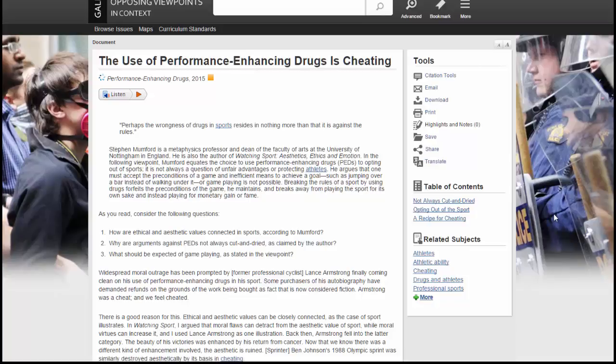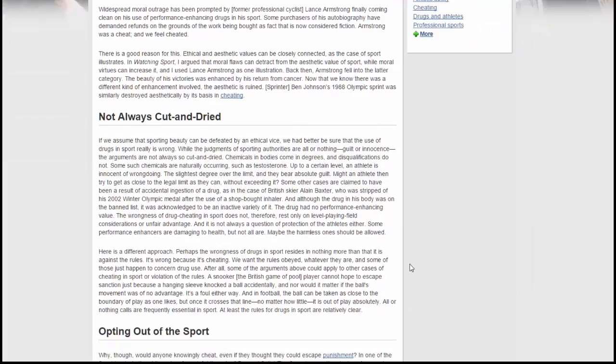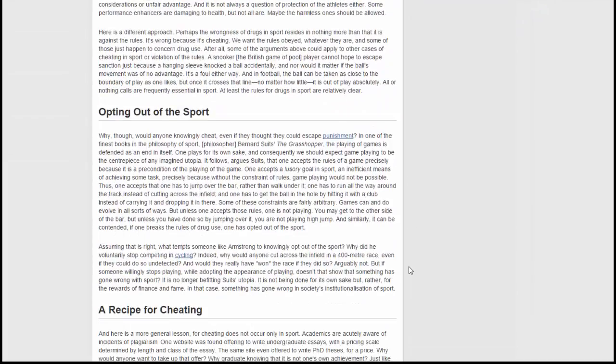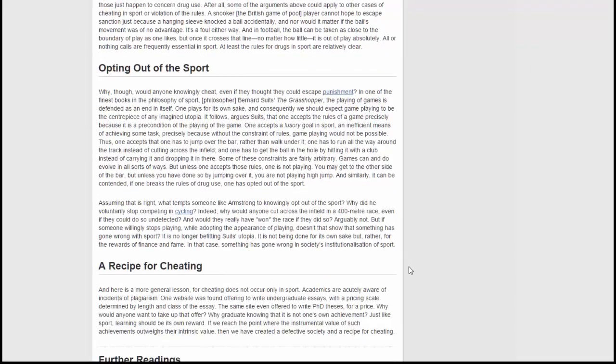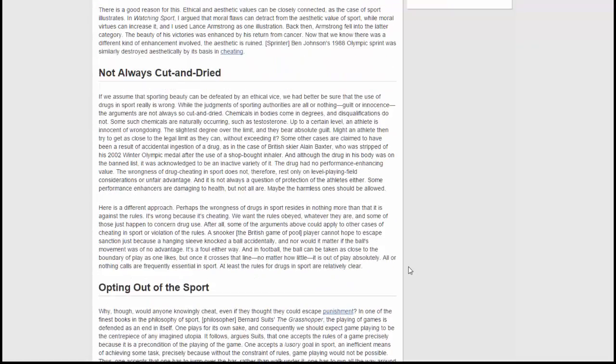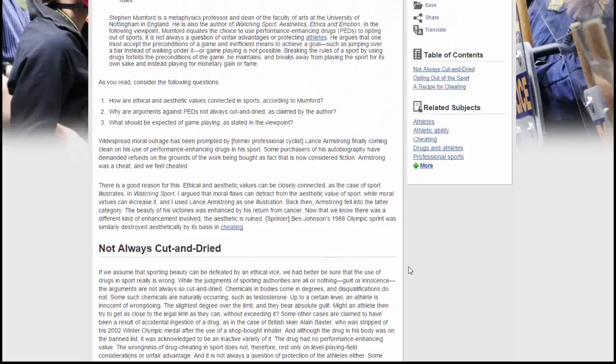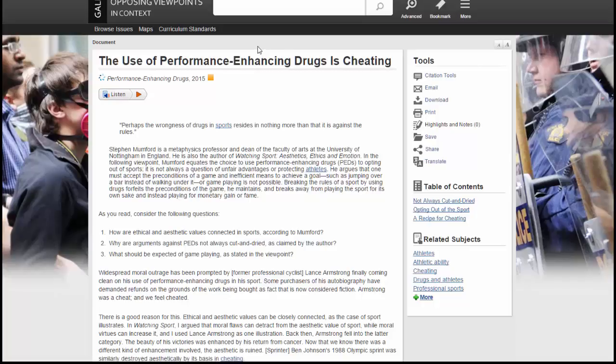So what you would do is you would read the article thoroughly and find evidence or support that proves your central idea or your thesis. All right, and this site is called Opposing Viewpoints, and you can find this site through the Dakota Collegiate Library website.